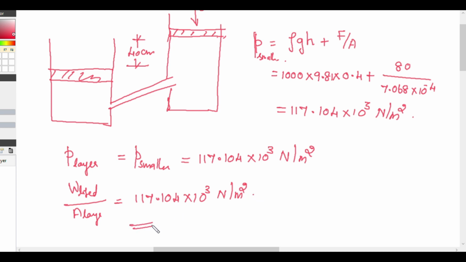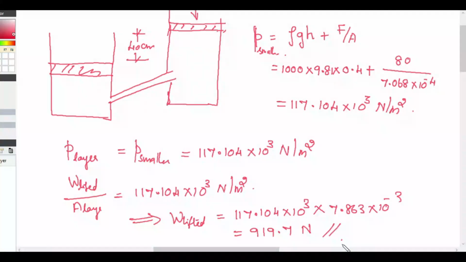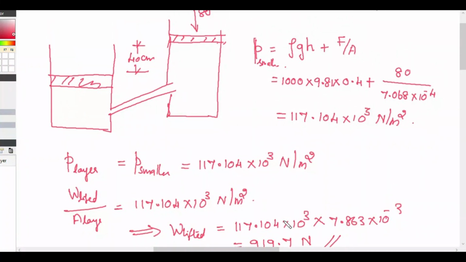So the weight lifted by the larger piston is 117.104 into 10 cube multiplied by the area of the larger piston, 7.863 into 10 raised to minus 3. So we get 919.7 Newton. Now listen, for the previous case, the weight lifted was 888.8.